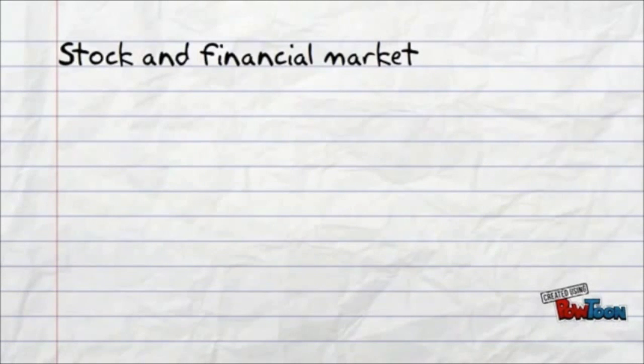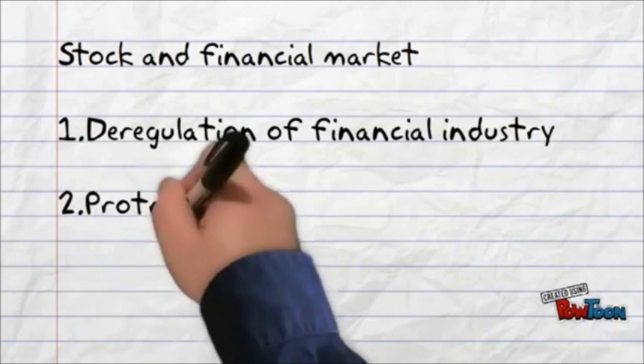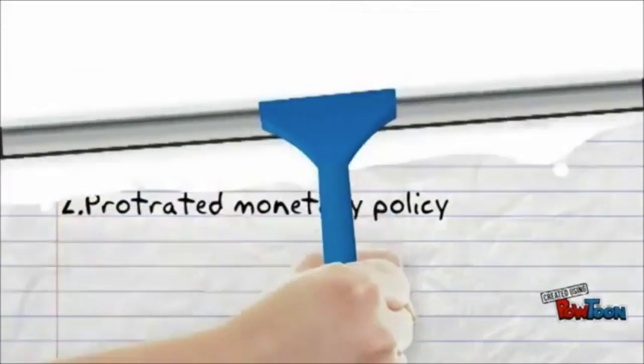Stock and financial market. Problems in the financial market also led the way to the Japan bubble. There are two main reasons for it. The first reason is deregulation of the financial industry, and the second reason is the protracted monetary policy.